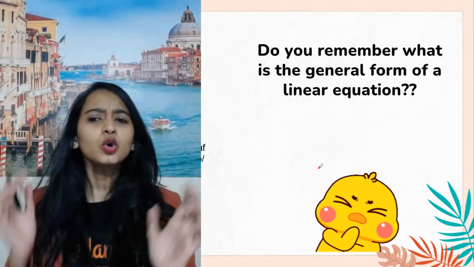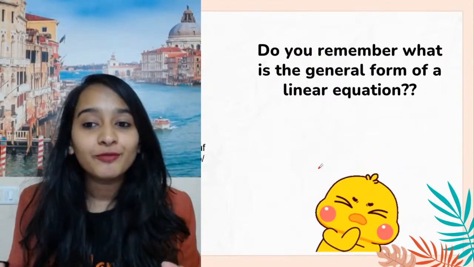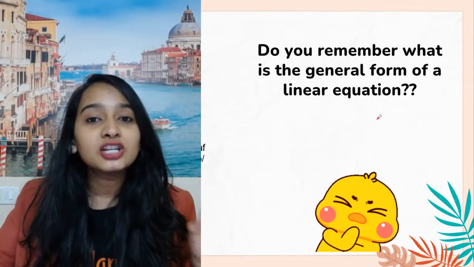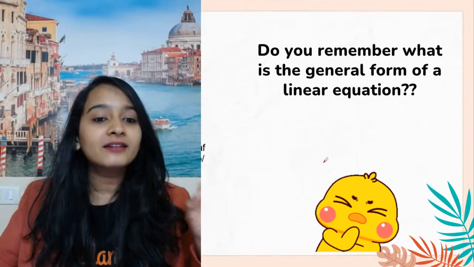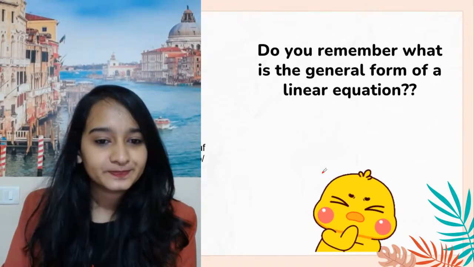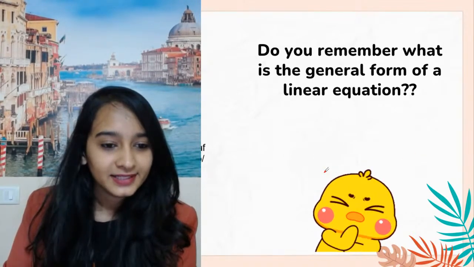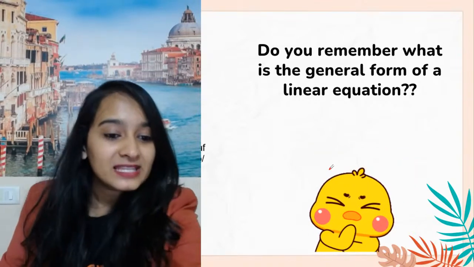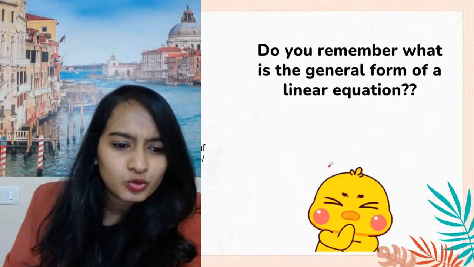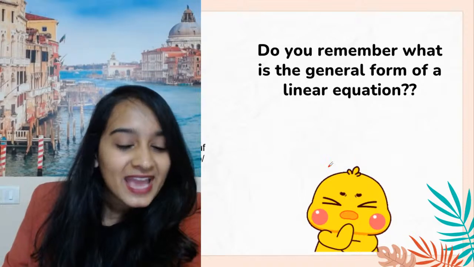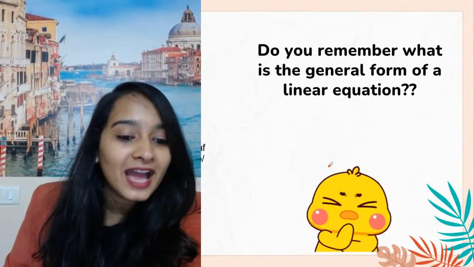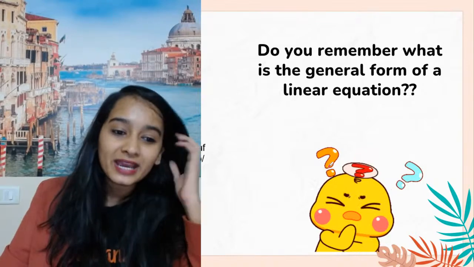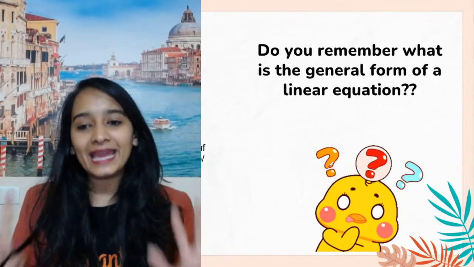Now, do you all remember what was the general form of a linear equation? Put it in the chat box right now. What was the general form? Ax plus b, only ax plus b. That's it, Renu. Ax plus b is equal to c. Charvi has done it right. y is equal to mx plus c. Yes, Akshat, you are also right. Yes, it's not only x.